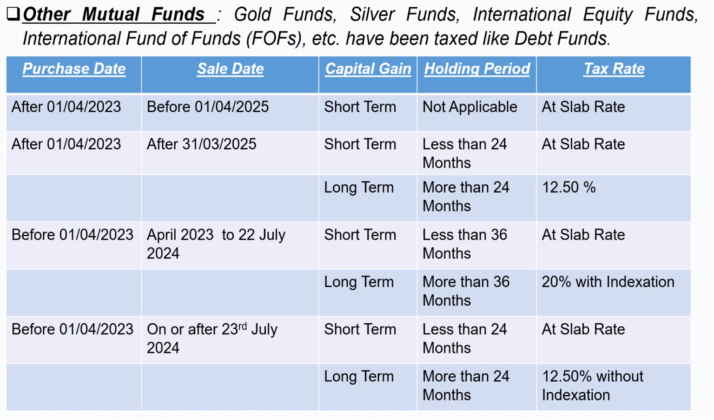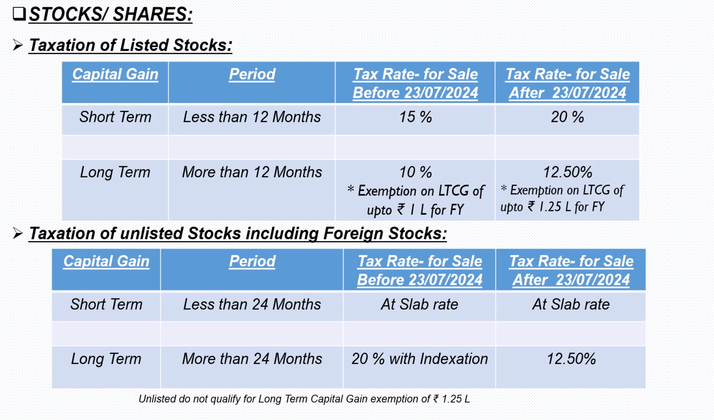If the holding period is more than 36 months, it becomes a long term and is taxed at the rate of 20% with indexation. If the sale date is after 23rd July 2024, if the holding period is 24 months, it becomes short term and is taxed at the slab rate. If the holding period is more than 24 months, it becomes a long term and is taxed at 12.5% without indexation. Taxation of capital gain from sale of shares.